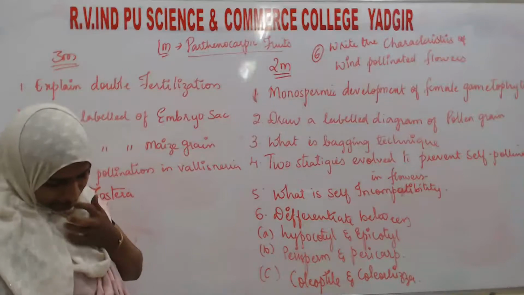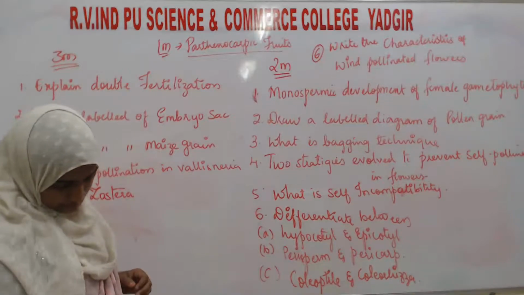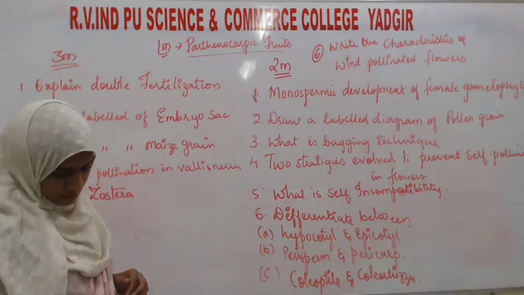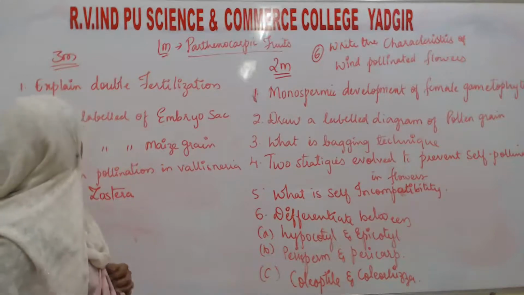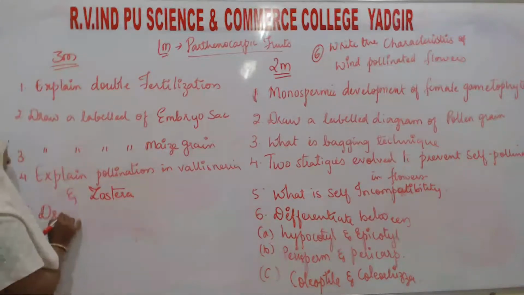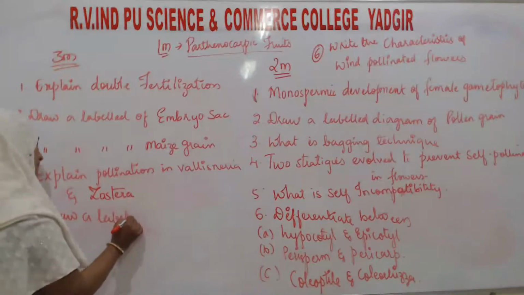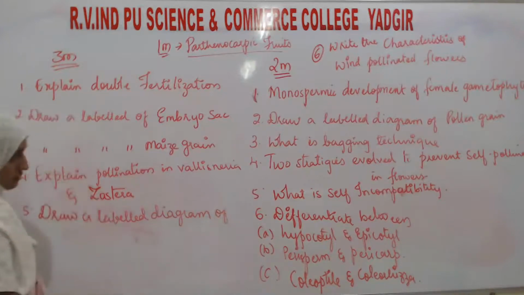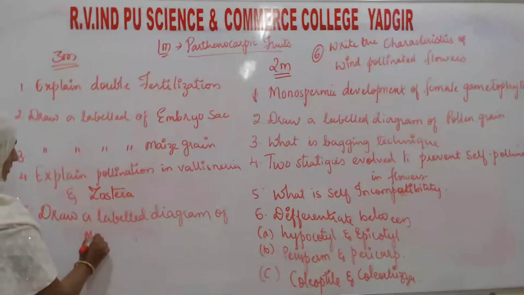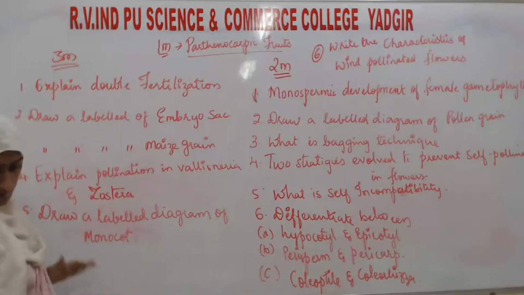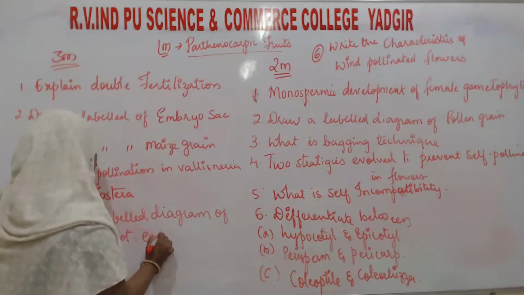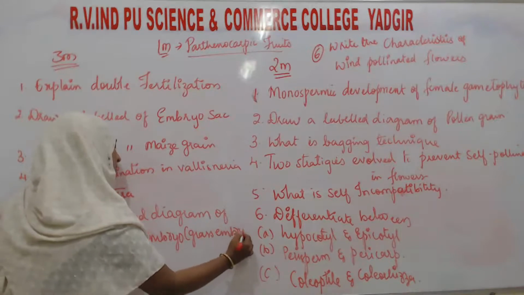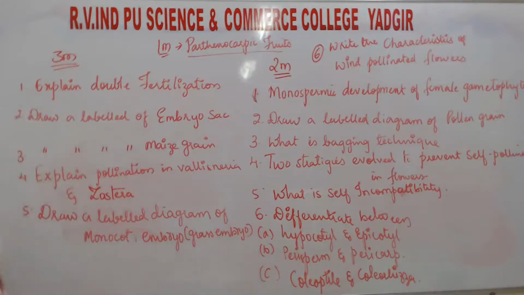Then draw a labeled diagram of monocot embryo, or else grass embryo. The next one.